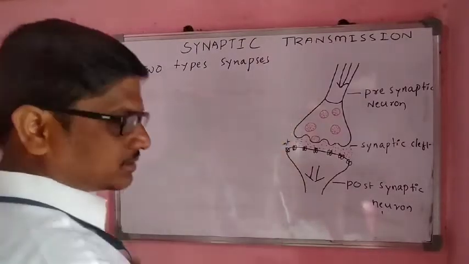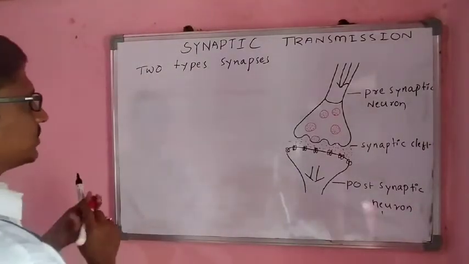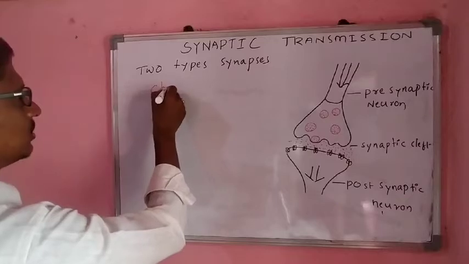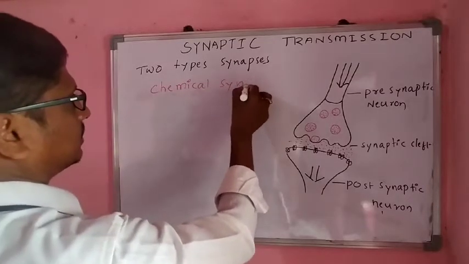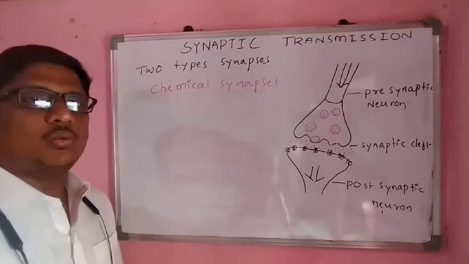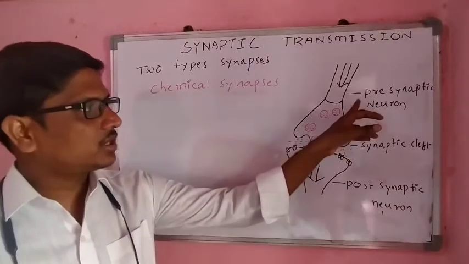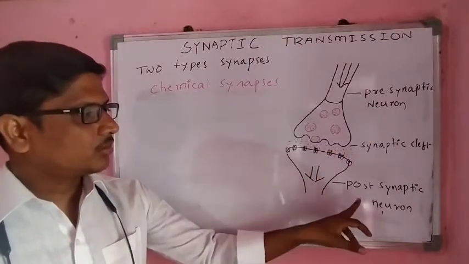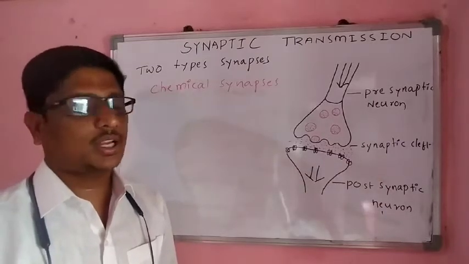This diagram is related to the chemical synapses. So what are chemical synapses? A synapse has a presynaptic neuron and a postsynaptic neuron, with a gap called the synaptic cleft.